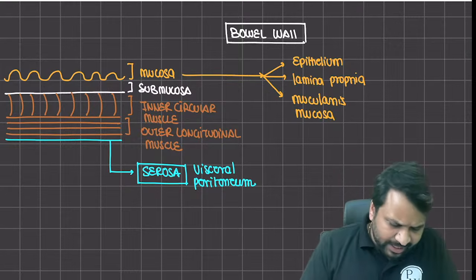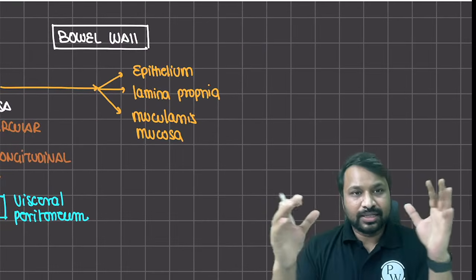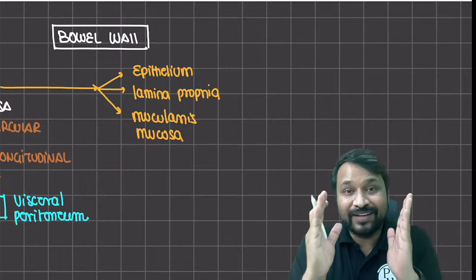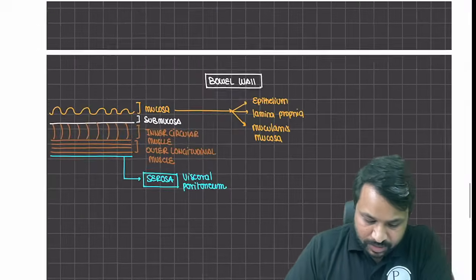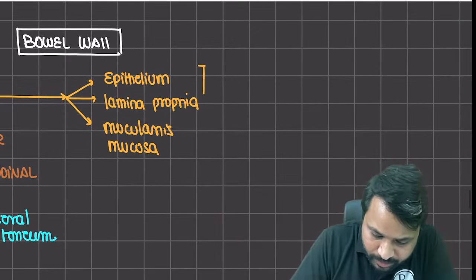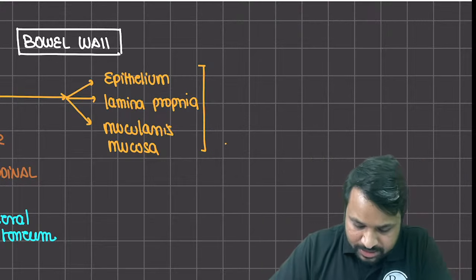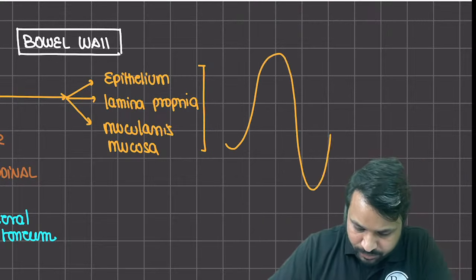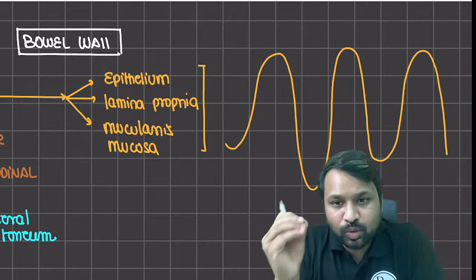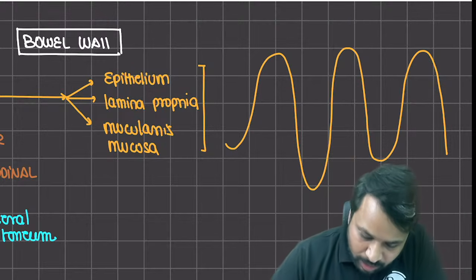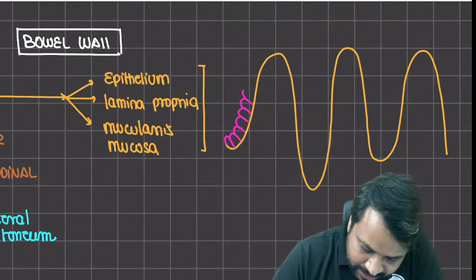Now, it is very interesting to understand that in the small intestine, these epithelial folds are well developed. So the mucosa, this whole component of mucosa, is going to be arranged in a wavy pattern. This is the arrangement of the mucosa that you see. As I told you, there are three layers of the mucosa. The outermost layer that you will see is the epithelium.